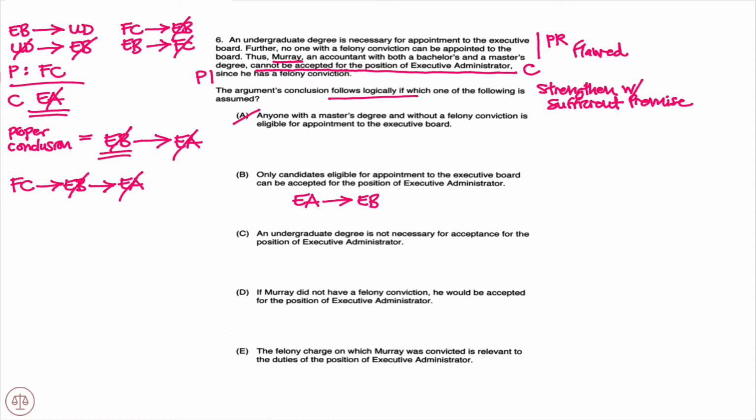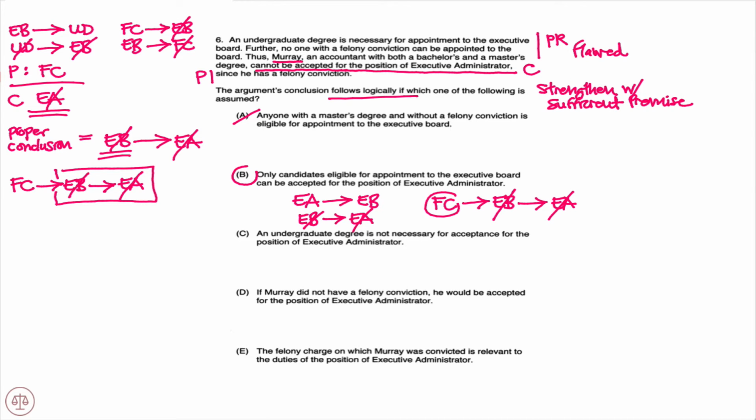So you notice the contrapositive of B, if you can't be appointed to the executive board, then you can't be accepted to the position of executive administrator, is exactly what we said we needed to guarantee our conclusion. So B here would be the correct answer. Again, you notice why? Because we know that Murray has a felony conviction. Felony conviction is sufficient for not being appointed to the executive board. And now the contrapositive of B tells us that if you're not appointed to the executive board, you cannot be accepted to the position of executive administrator.